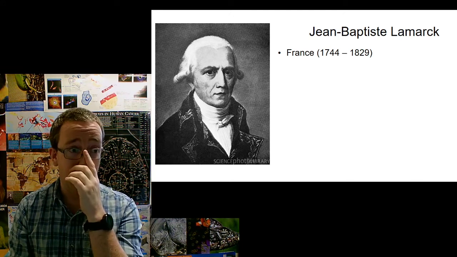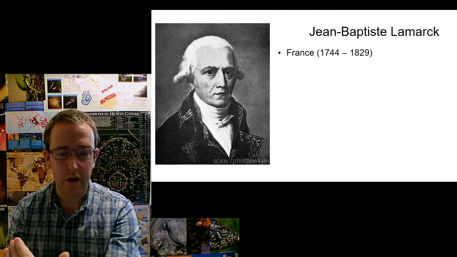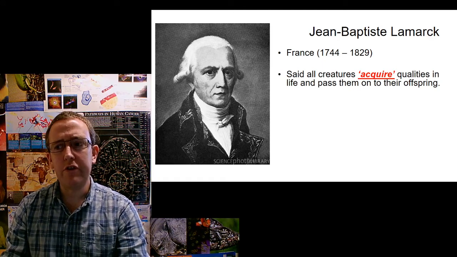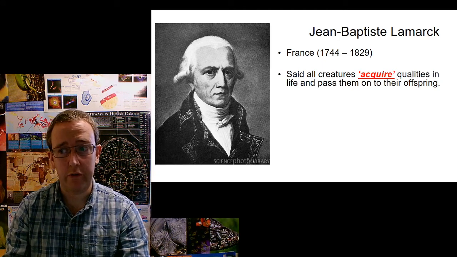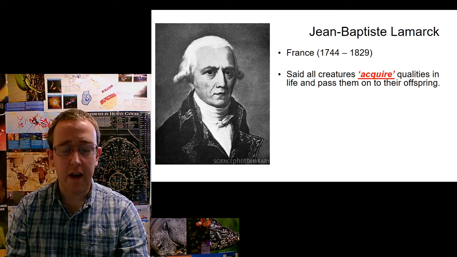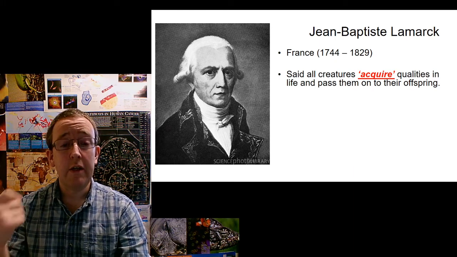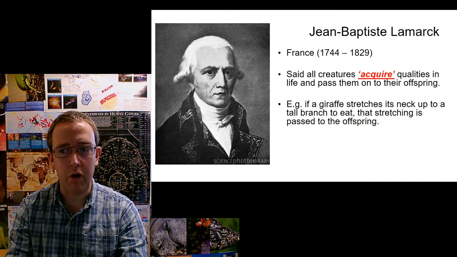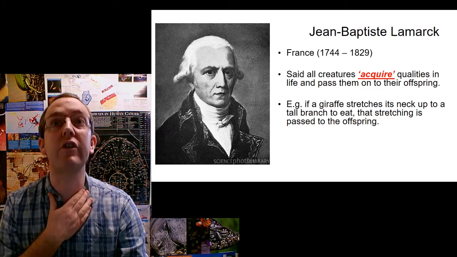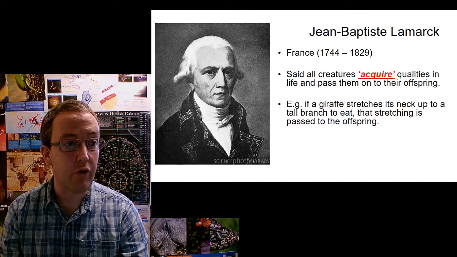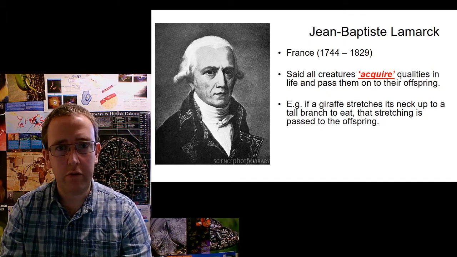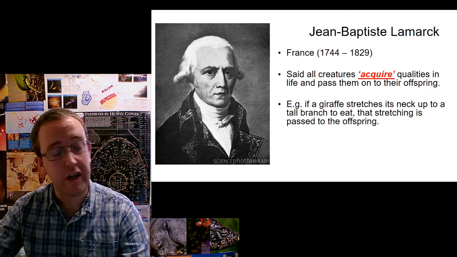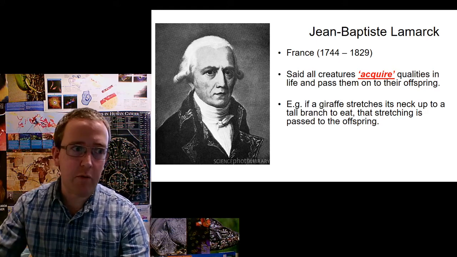Right? He, like Darwin, could see that animals changed over time, but he came up with the wrong mechanism of how that worked. He said that all creatures acquire qualities in life and then pass them on to their offspring. So it was evolution by acquired characteristics. What he meant by that was the idea that if a giraffe stretches its neck up to a tall branch to eat over its entire life, so it's stretching and its neck's getting longer and longer, then that stretching will be passed on to the offspring, and that offspring would continue the stretching, and over many generations the stretching would be inherited.